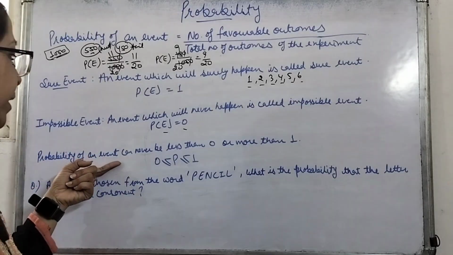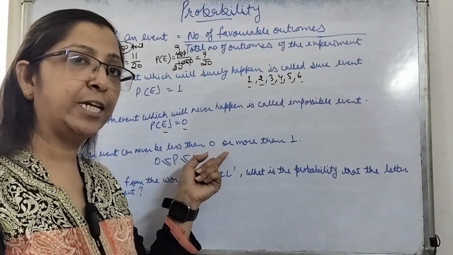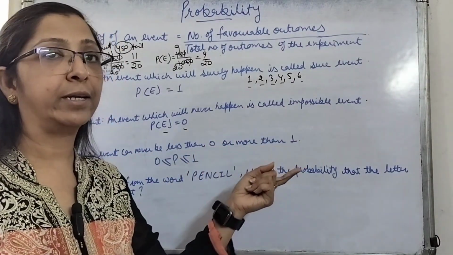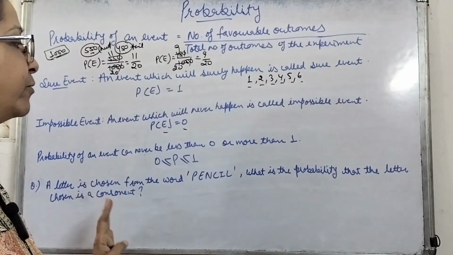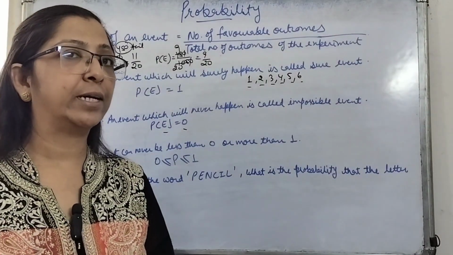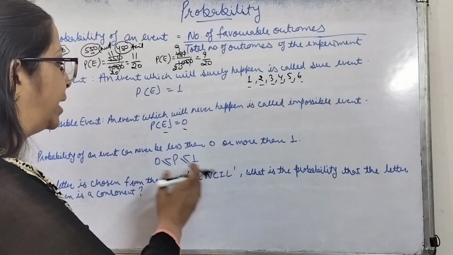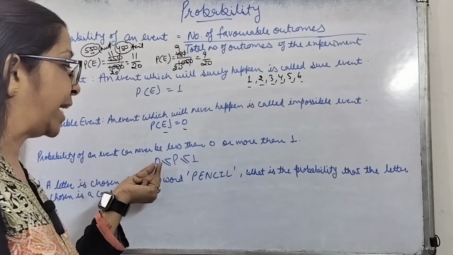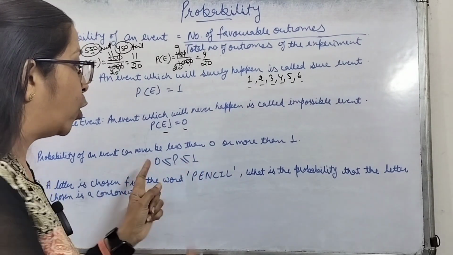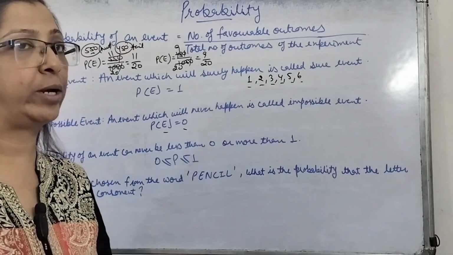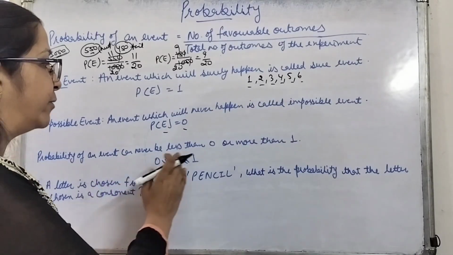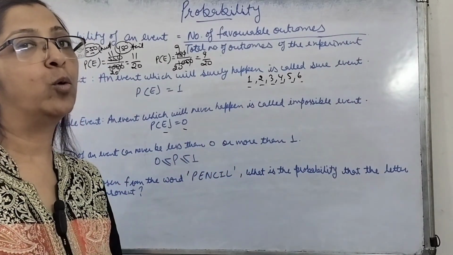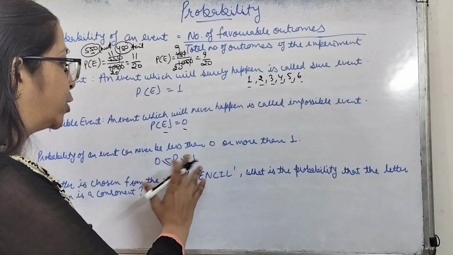Probability of an event can never be less than 0 or more than 1. Probability of any event, whichever event we are talking about, will always lie between 0 and 1 only. It can be 0, it can be 1, or it will be in between 0 and 1. It will neither be negative, nor will it be more than 1. It will lie between 0 and 1 only.